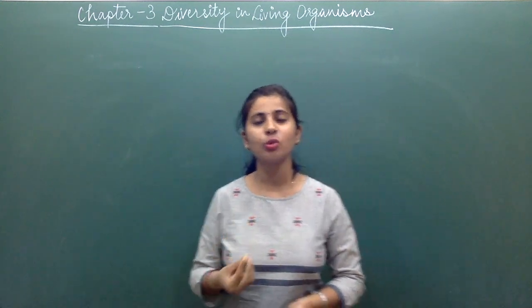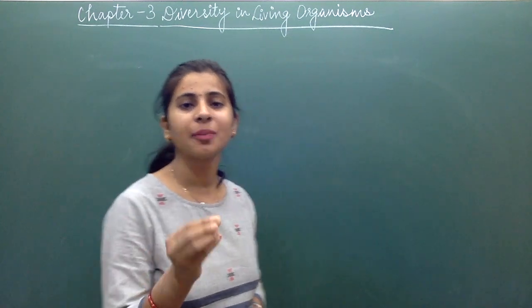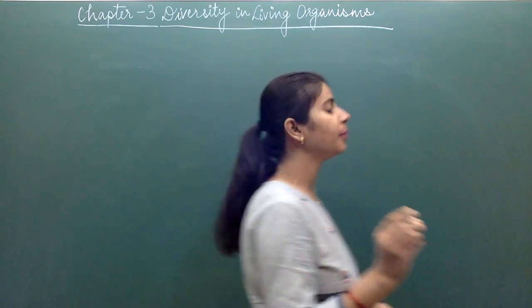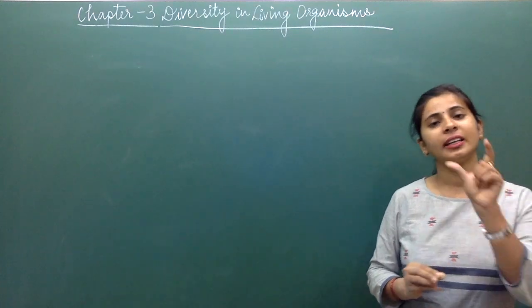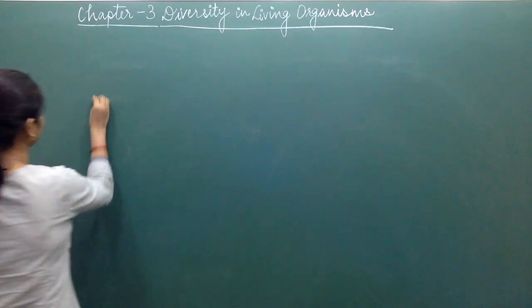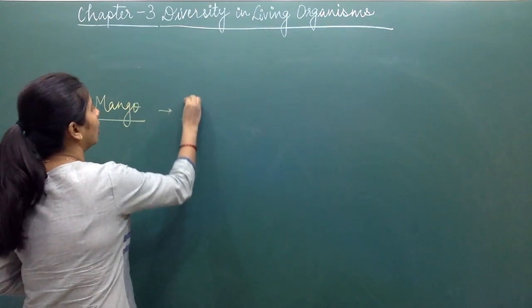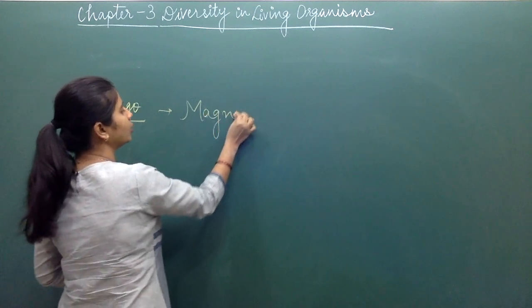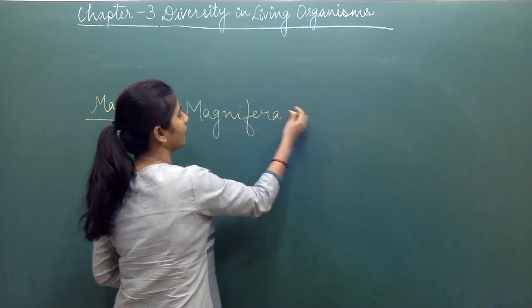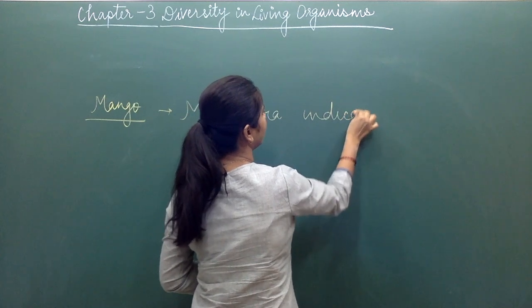So there are a few rules. First of all, binomial means the name of the organism will contain two words. If we talk about the scientific name of mango, it will contain two names, Mangifera and the other is indica.